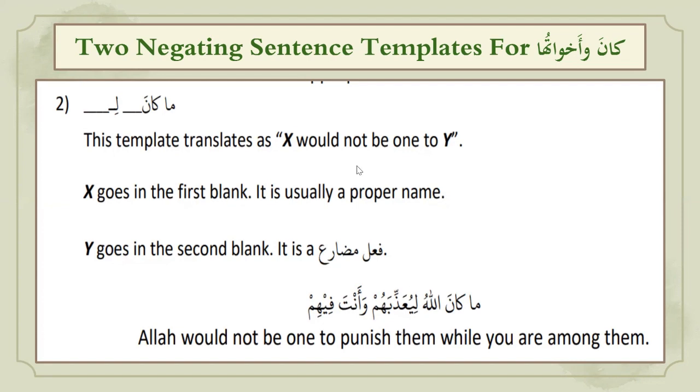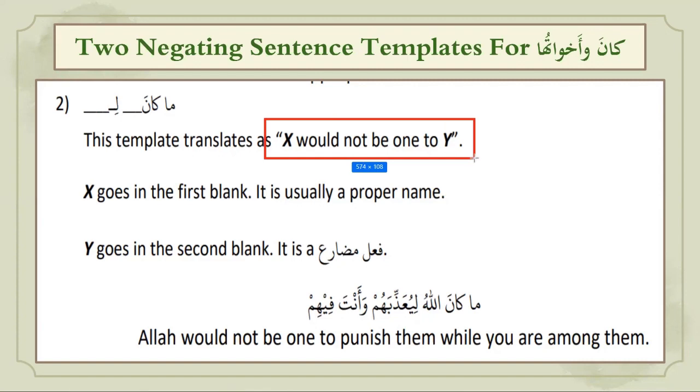Before we go to this example, this template translates as: someone would not be one to do something. So in this example, ma kana Allahu li yu'azzibahum, Allah would not be one to punish them.